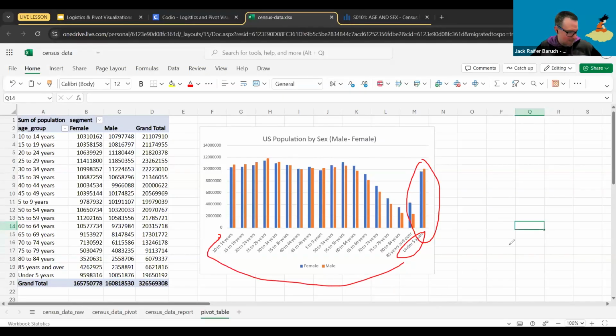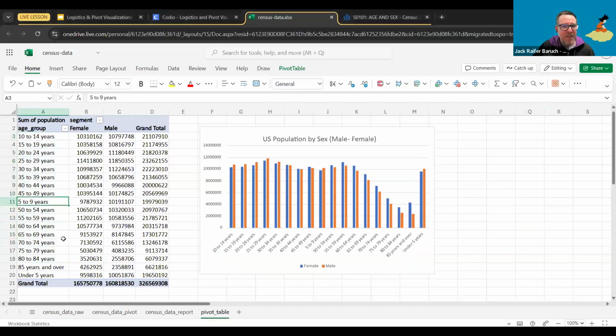Anything else that you notice? Yeah, you can put axis titles. That's fine. It's a good thing that you should do all the time. That's the other one. So it turns out 5 to 9 is also here in the middle, and that one should also come over here. So why do you think that's happening? Because that's something weird. I mean, it's happened in our table. See, we have 5 to 9, and we have under 5 years over here. Is it not sorted? So that's the question. Is it because this is not sorted, or why isn't it sorting correctly?